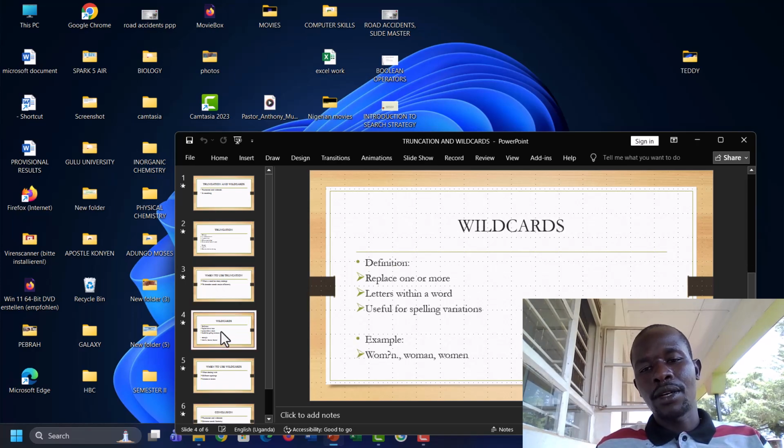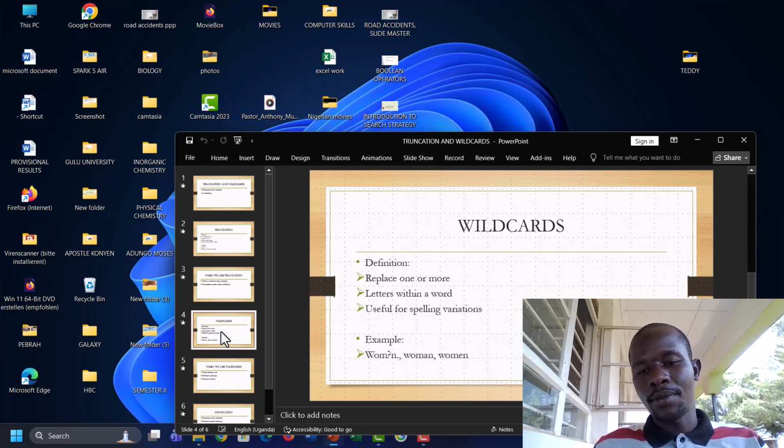How about the wildcard? How do we define the wildcard? A wildcard, by definition, is a replacement of a letter or a group of letters within a word, useful for spelling variations. For instance, with a question mark within the word, or a single n at the end, to mean woman or women. So this question mark is what indicates how a wildcard works.